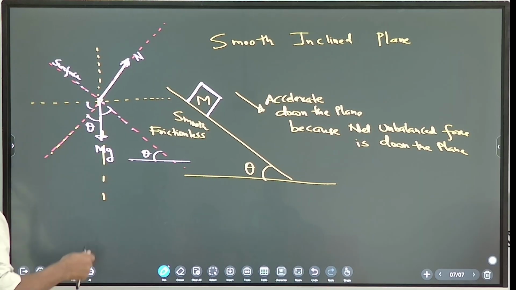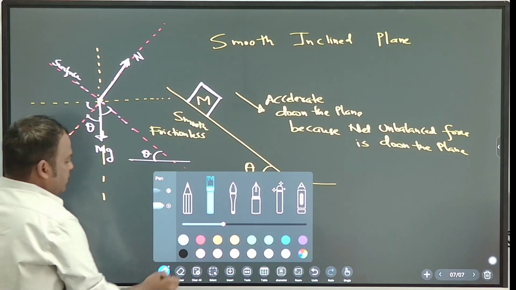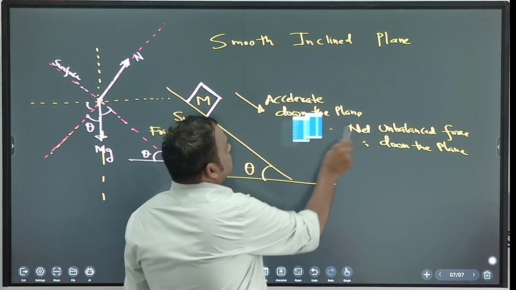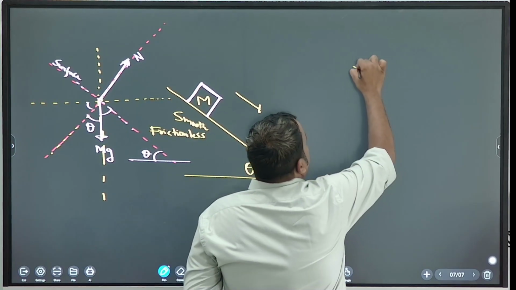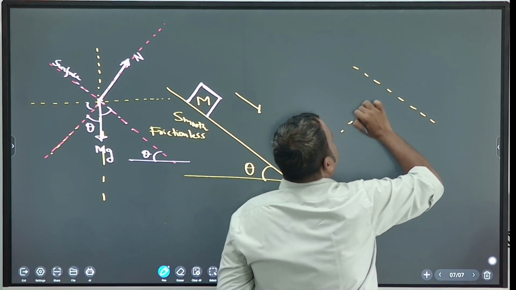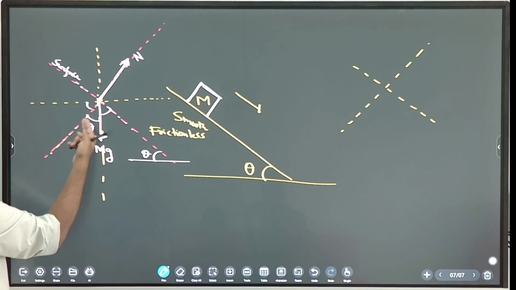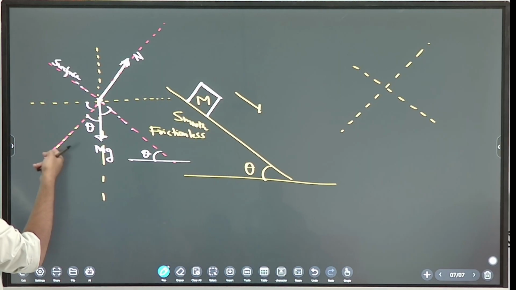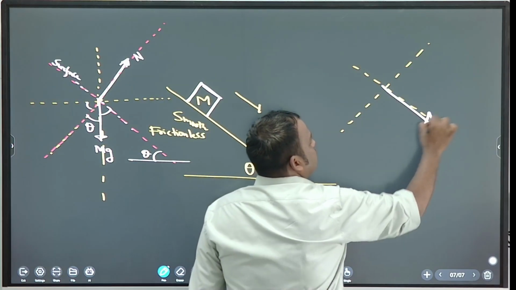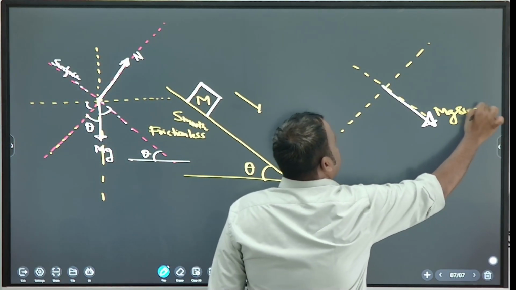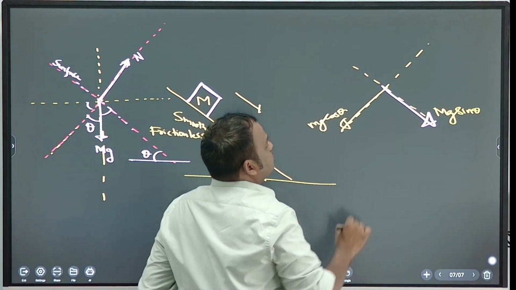So now take component of mg along surface and perpendicular to surface. Take component along surface and perpendicular to surface. Tell me. This mg, what is the component perpendicular to surface? This way, mg cos theta, and this way, mg sin theta. You understood, everyone? So this is mg sin theta. This is mg cos theta. Note down.